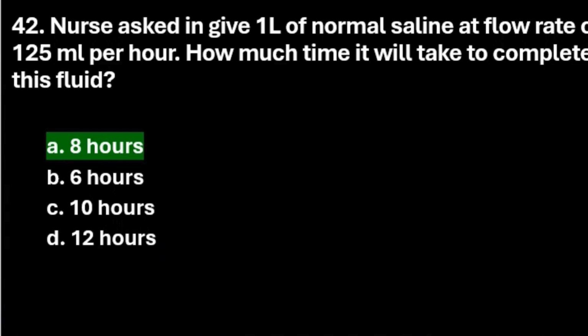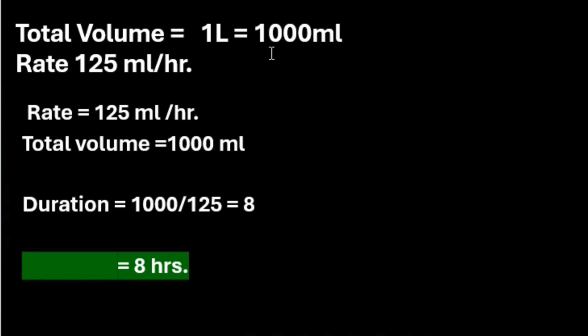It's very simple. The total volume is 1 liter, that is converted into 1000 ml. Then the flow rate is 125 ml per hour. So 125 ml should go in 1000 ml. So the duration should be 1000 divided by 125. That is 8. That is 8 hours.